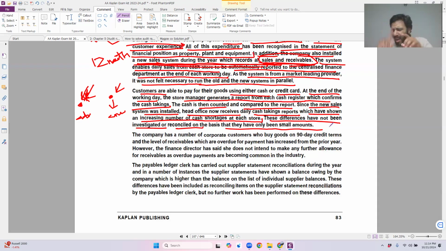Apologies, excuse me, sorry. The sales system is going to generate a report, and from that report, the cash would be recorded within the financial statements as well, because the cash should be equal to that amount. Up till today, that was the case. The day you installed the new system, you found out that the cash is actually less than the amount of sales we have made.